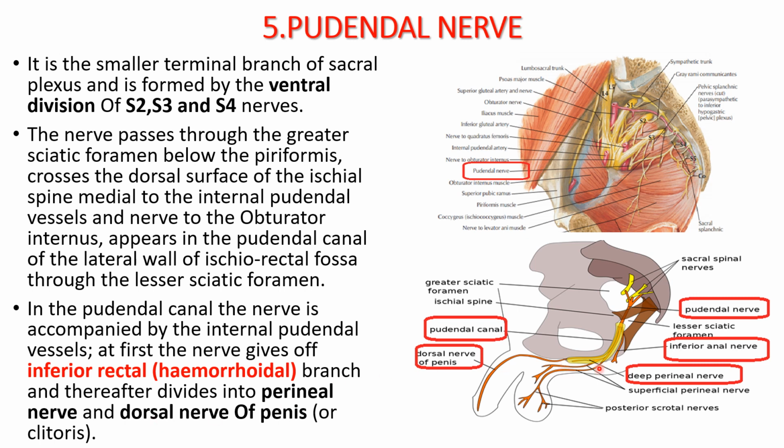Thereafter the pudendal nerve divides into the perineal nerve and the dorsal nerve of the penis or the clitoris in females.